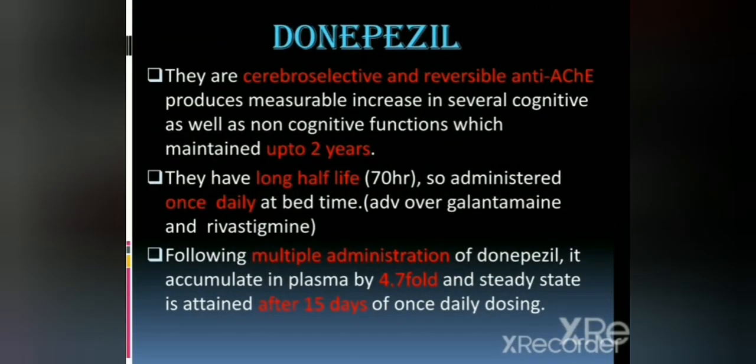Then the donepezil. This is the last drug in this class. They are carboselective and reversible anti-acetylcholinesterases and produce a measurable increase in several cognitive as well as non-cognitive functions, which are maintained up to 2 years. They have a long half-life, so they are administered once daily at bedtime. This is an advantage over galantamine and rivastigmine. Following multiple administration of donepezil, it accumulates in the plasma by 4.7-fold and steady state is attained after 15 days of once daily dosing.